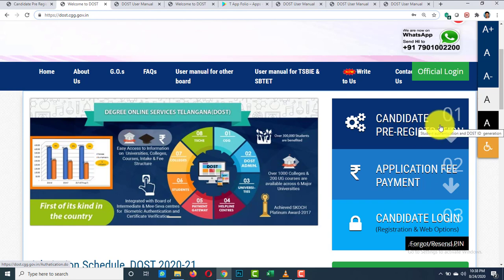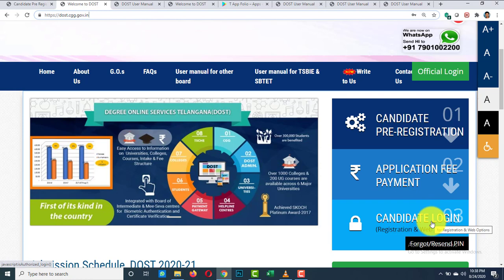With the help of the DOST ID, the candidate should pay an application fee of 200 rupees with the help of this second option, application fee payment. After successful payment, the student will get a DOST ID and PIN. Students are advised to keep their DOST ID and PIN carefully and confidentially till the end of the admission process. Now, the student has the DOST ID and 6-digit PIN number. With the help of DOST ID and PIN, the student can log in and open the application form. See, the student can log in with the help of this third step.